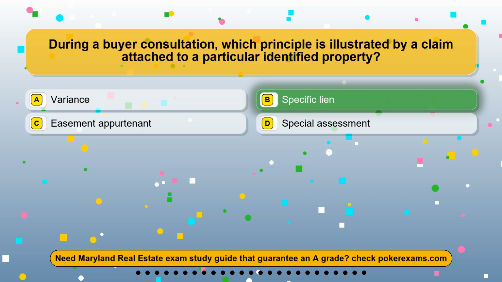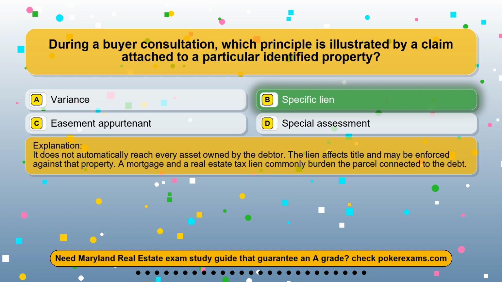The correct answer is option B, specific lien. It does not automatically reach every asset owned by the debtor. The lien affects title and may be enforced against that property. A mortgage and a real estate tax lien commonly burden the parcel connected to the debt.